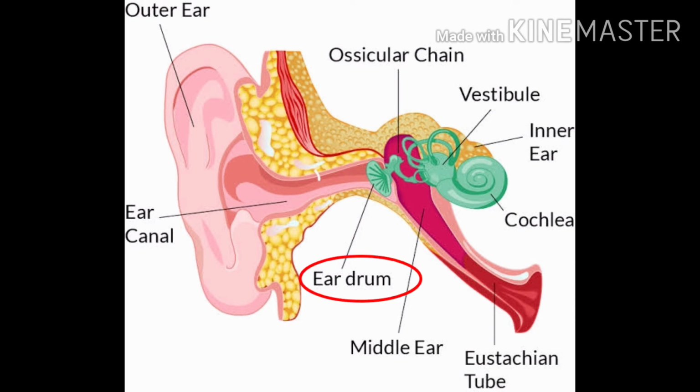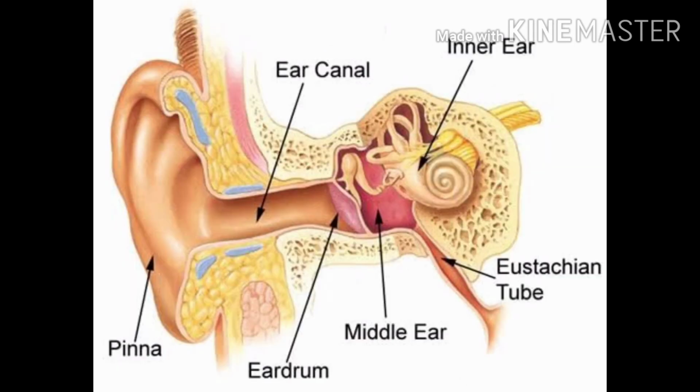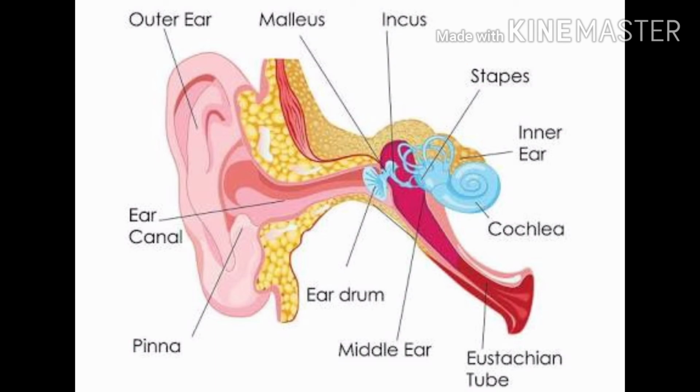A thin layer called the tympanum or eardrum is present at the end of the auditory meatus. It is present in between the external and middle ear. It is in the shape of a cone. Its narrow area connects to the first bone, the malleus, of the middle ear. Middle ear. The middle ear plays an important role in amplifying the vibrations received on the tympanic membrane. The chain of three bones, malleus, incus, and stapes, helps to do the same.